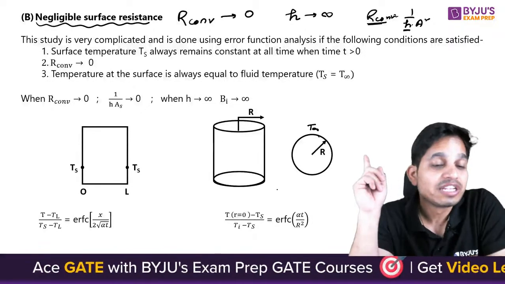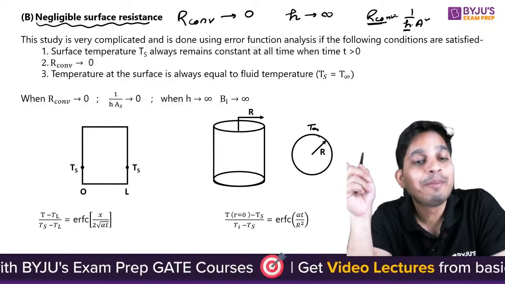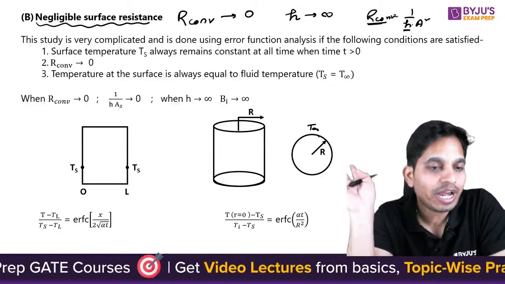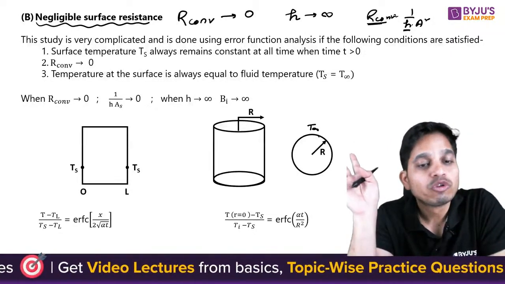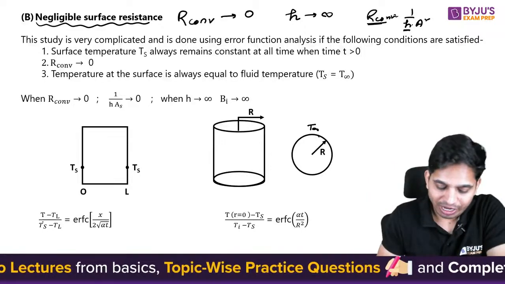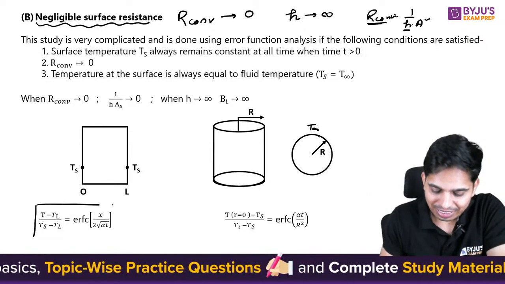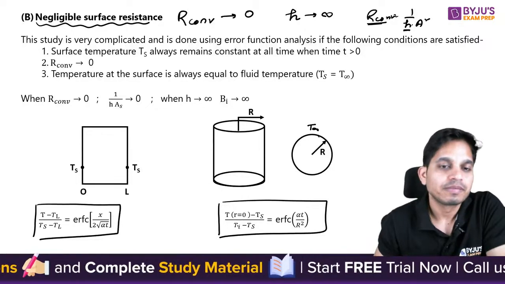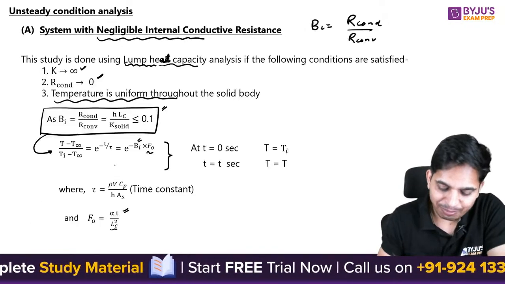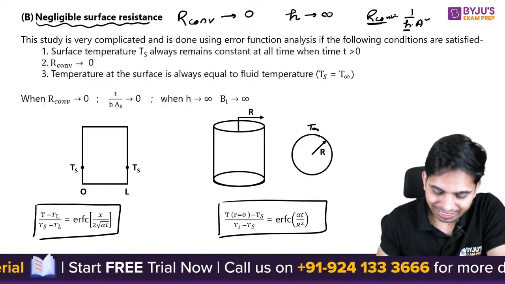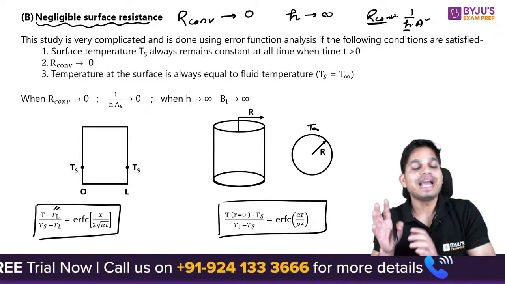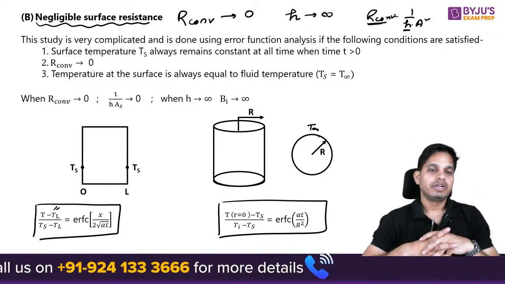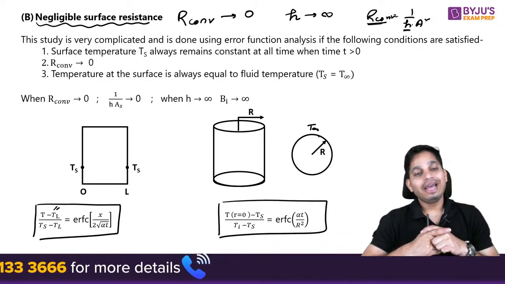And in this case, you cannot use lumped heat capacity analysis. So what will you do? You have to find the results by some error function. And they have asked these kind of questions. Here temperature distribution can be simply written like this, but here temperature distribution is given by an error function.